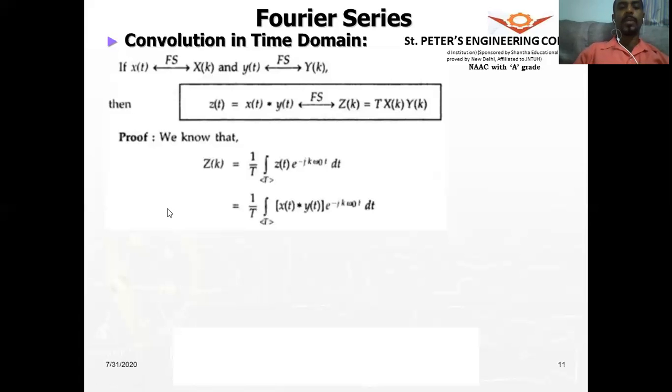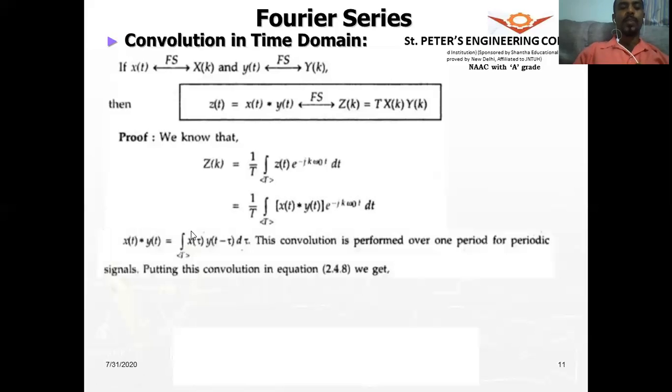Now, what is z of t? Z of t is nothing but the convolution of x of t with y of t. So we have taken the convolution. So what is the convolution formula? Integral. Now this is a periodic signal. So unlike the convolution we studied in the previous topics, where the integral varies from minus infinity to plus infinity, here we are talking of periodic signals, and it will be over one period only. So the convolution will be over one period and not over minus infinity to plus infinity. So therefore,